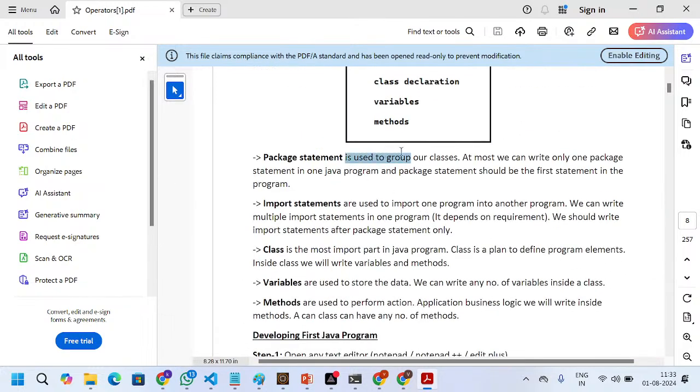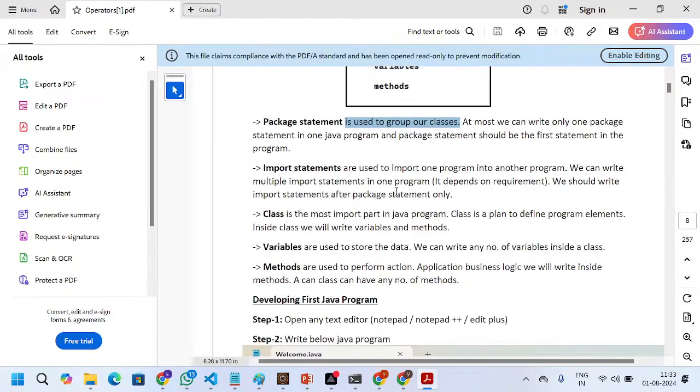Package statements are used to group classes. At most, we can write only one package statement in a Java program, and it should be the first statement in the program. Next, import statements. Import statements are used to import one program into another program.